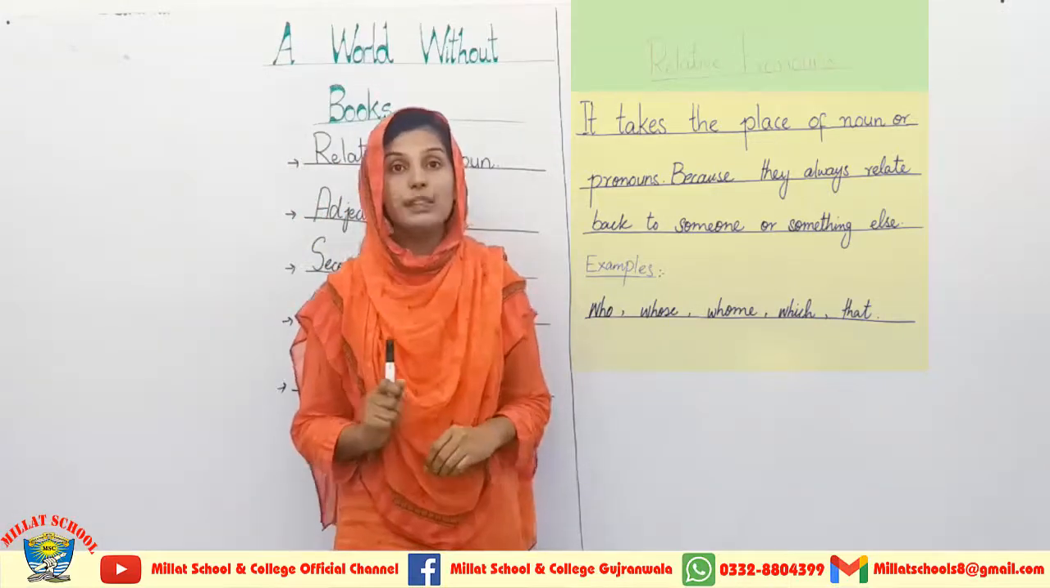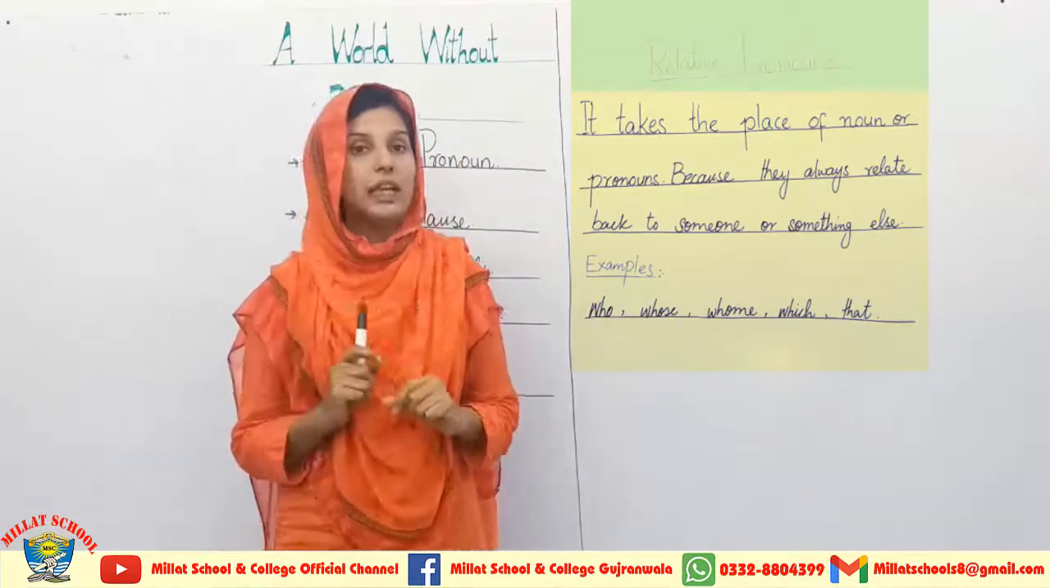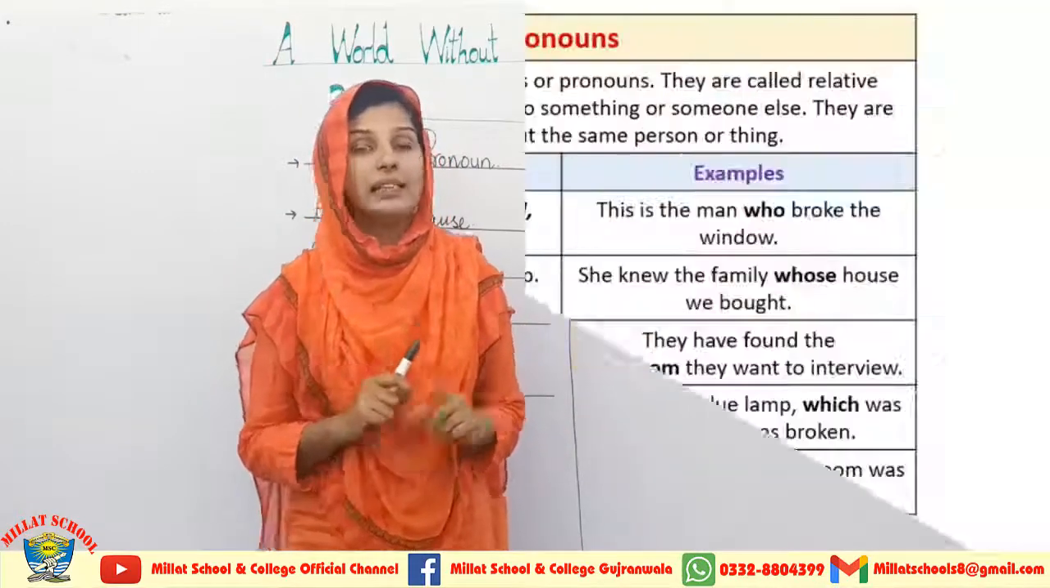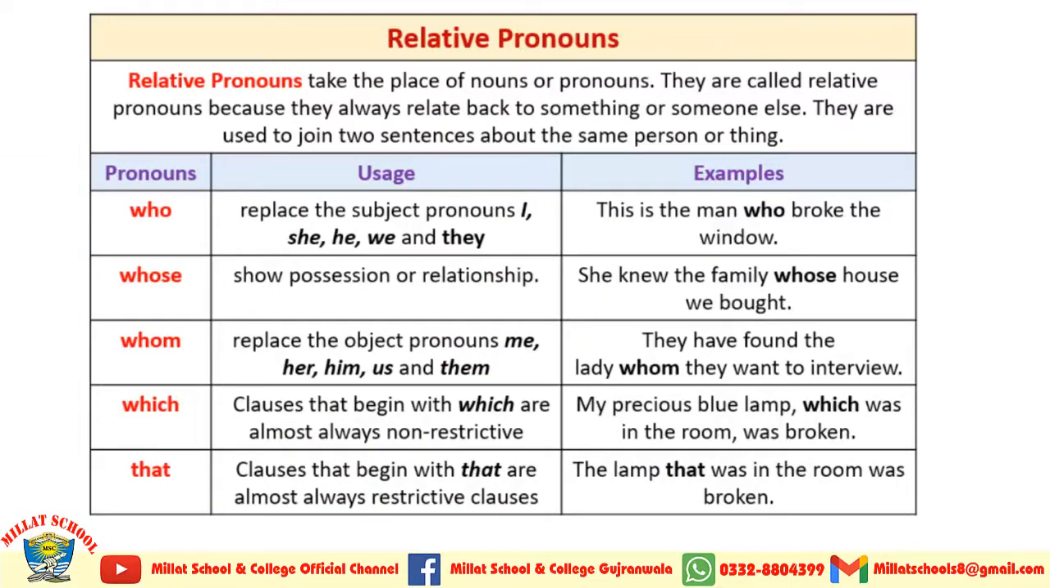Now I am coming towards the usage and implication of all these pronouns, that is, how these pronouns are used in sentences. Here on the screen you can see that I have given you a complete precise chart of the usage of all these pronouns, and I will give you examples as well. The first pronoun is who. It replaces the subject pronouns I, she, he, we, and they. An example is, this is the man who broke the window.